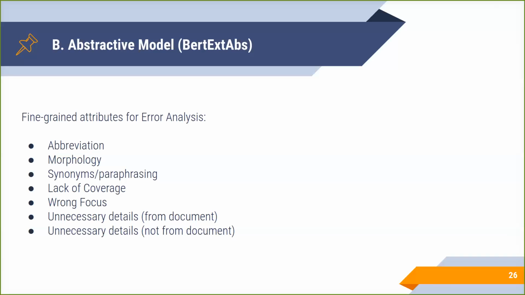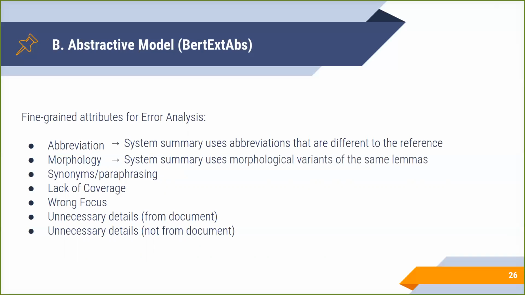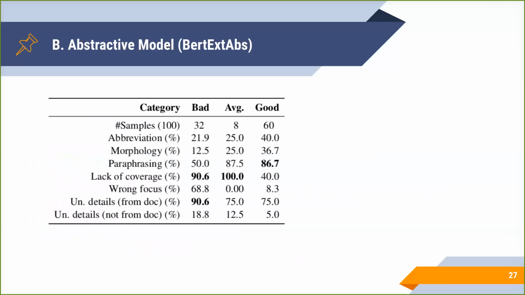After grouping the summaries into bad, average, and good categories, we carefully analyzed them by examining these attributes: whether the system summary contains abbreviations, morphological variations, synonyms, lack of coverage, wrong focus, and unnecessary details that are from the document or not from the document. Particularly for abbreviation, we check whether the system summary uses abbreviations that are different from the reference. In this table, we show the complete result of our error analysis.